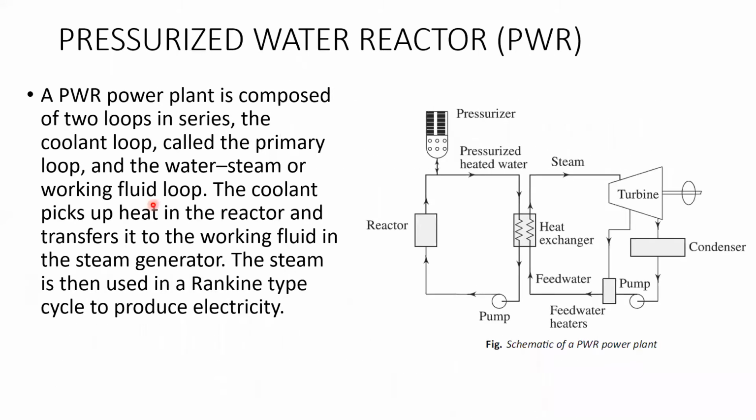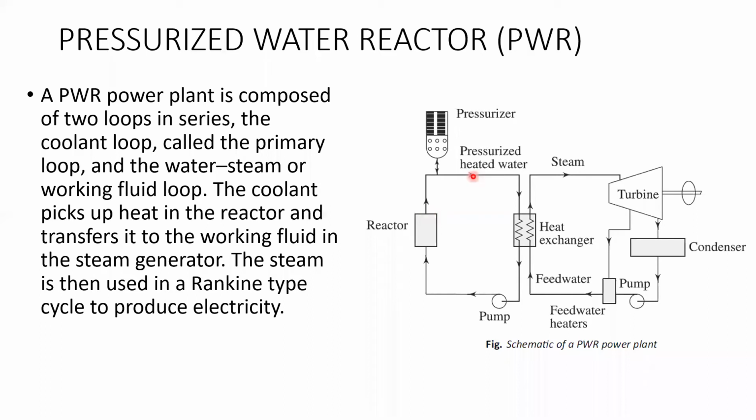The first type is the pressurized water reactor. As you can see, there are two loops which are connected in series. In one loop, the reactor is there. Pressurized water is fed to the reactor, and it will be heated due to the heat generated in the reactor. The heated water coming out is pressurized using a pressurizer.